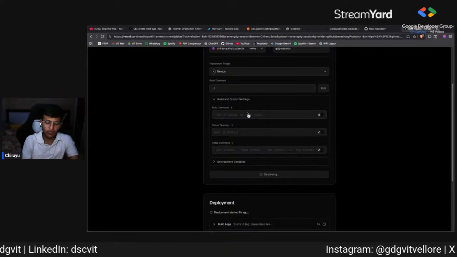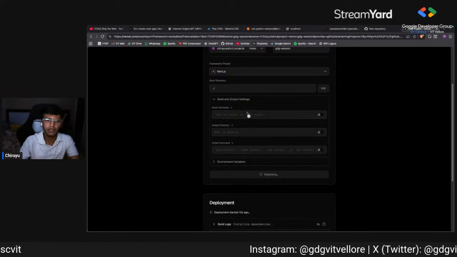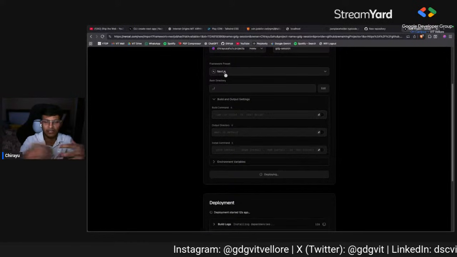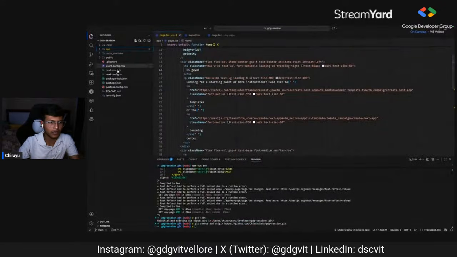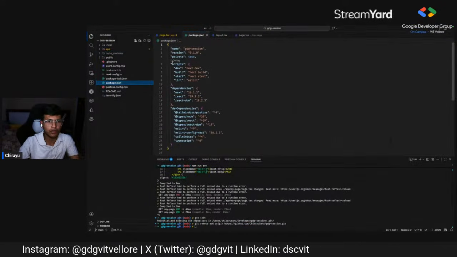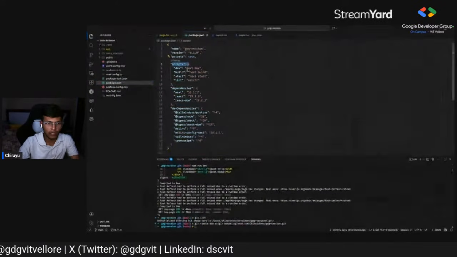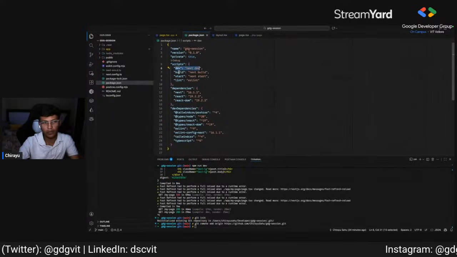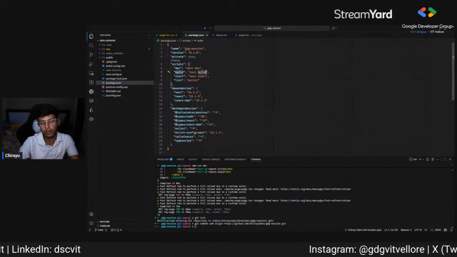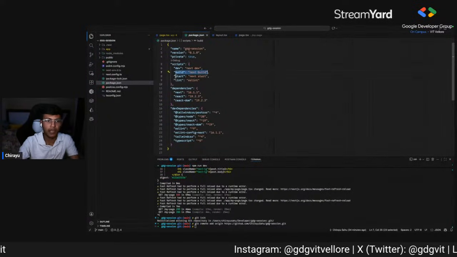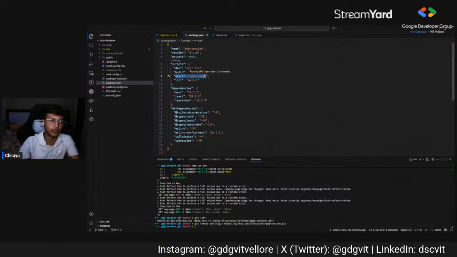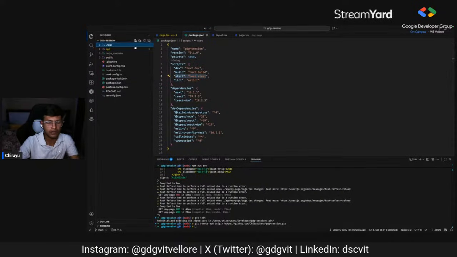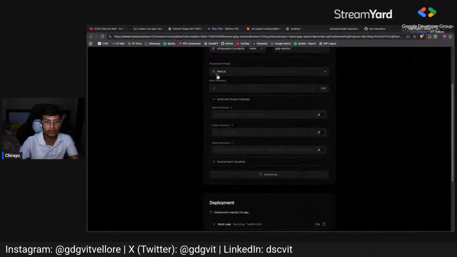As of now we won't change anything because Next.js has its commands already written. Let me show you. Okay, these are the scripts. npm run dev will run the development server, build will create the production build, and start will start the production server. This .next folder has everything inside it that we build.